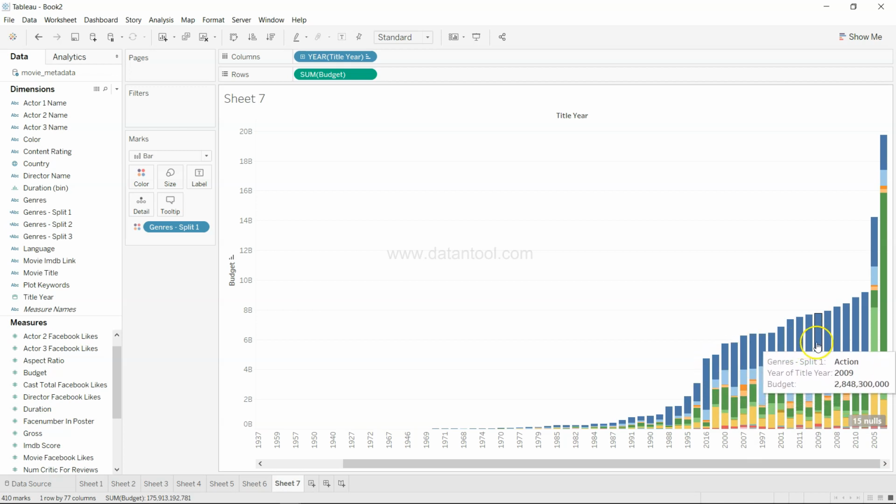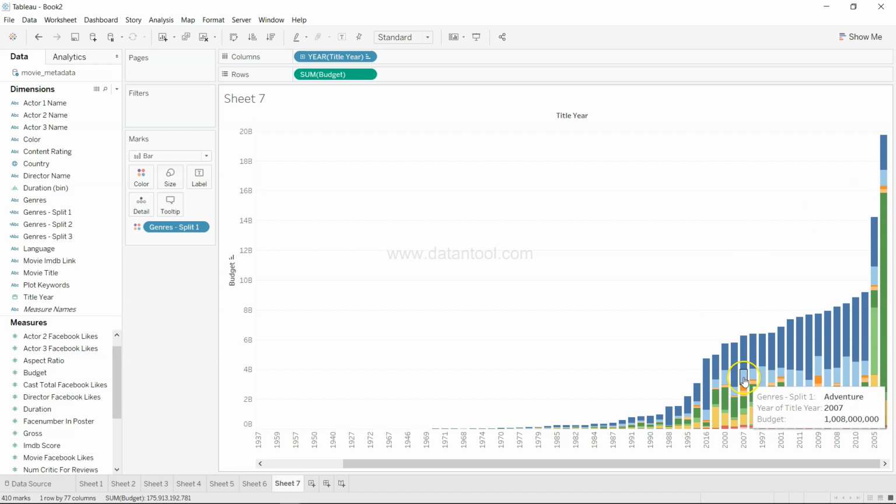And clearly you can see that there is some constant increment in the action movies, but something happened in 2006 where the comedy has got the maximum budget. The movies in the comedy genre got the maximum budget. Probably in that year the maximum number of comedy movies came. So that's why it is showing you a clear shift over here.